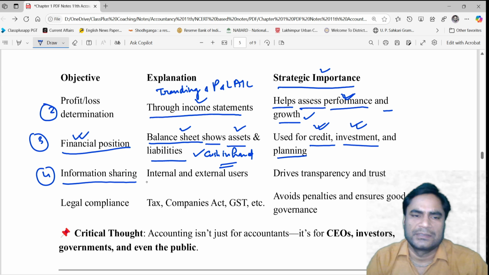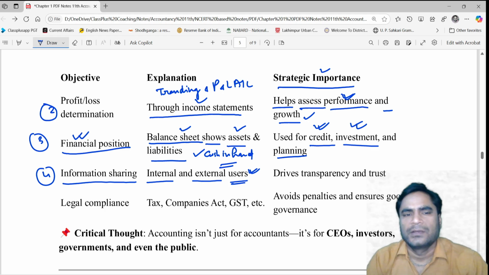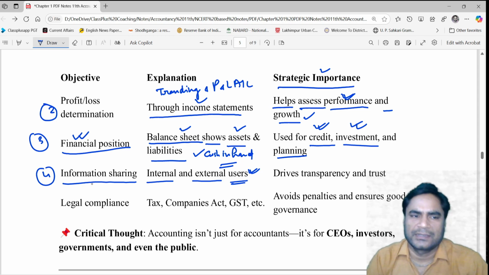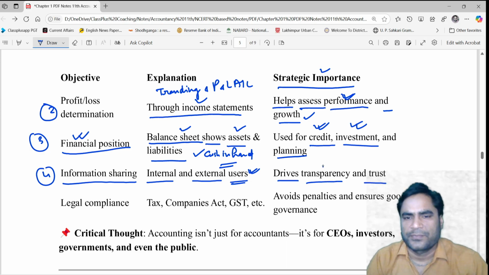Information is shared with the internal and external users, which we will discuss later in this class today. So we are not going to discuss it in detail, but ultimately information sharing is another objective of accounting information. Internal and external users are shared with this particular accounting information. This drives transparency and trust. Transparency means no information is hidden. Every important information to any user is fully disclosed in accounting, and this generates the trust.